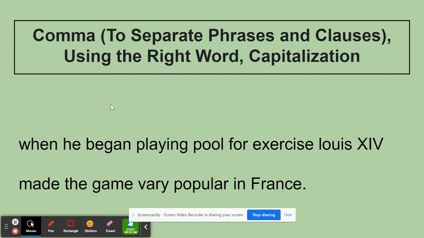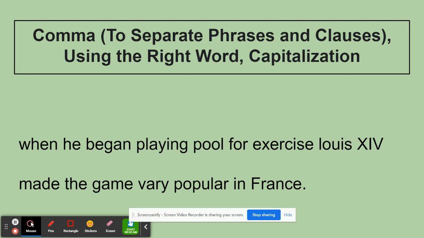On Wednesday, we had the sentence, "When he began playing pool for exercise, Louis XIV made the game very popular in France." Now, we've dealt with capitals, we've dealt with the changing word "very." What I want to deal with now is why we have that pause in between "exercise" and "Louis." Pauses don't always mean that you need a comma, but a comma always indicates a pause.